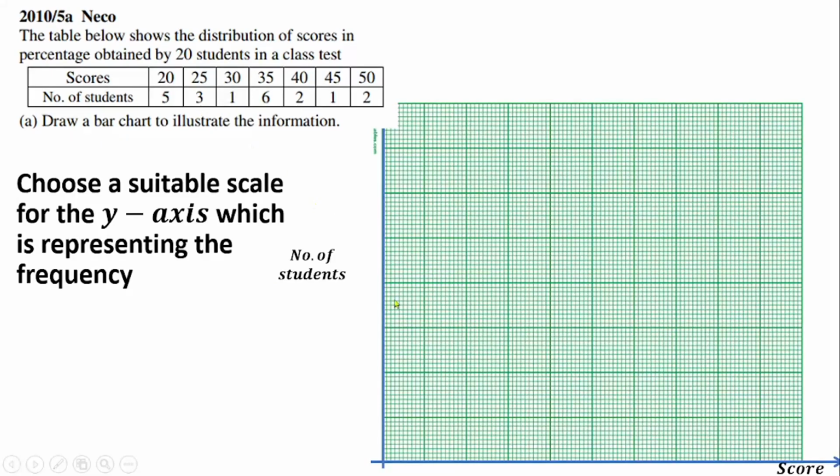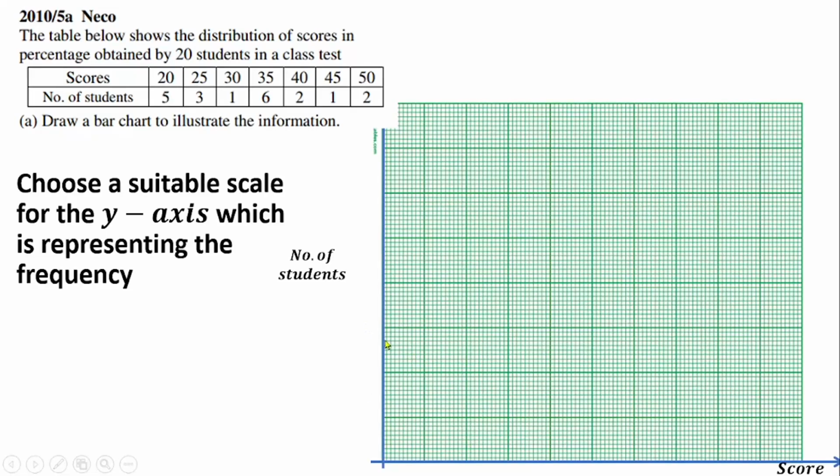Now if you look at it critically, can you predict the scale we are going to use for our y-axis based on the value given to us? The highest value here is 6. So how many blocks do I have here? 1, 2, 3, 4, 5, 6, 7, 8. I have 8 blocks here.